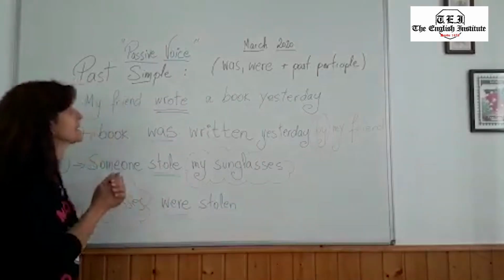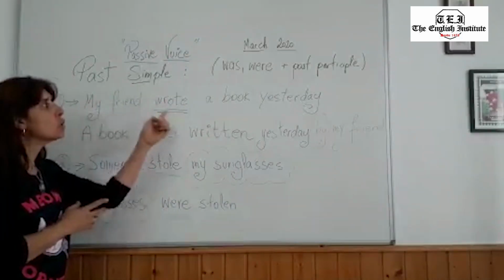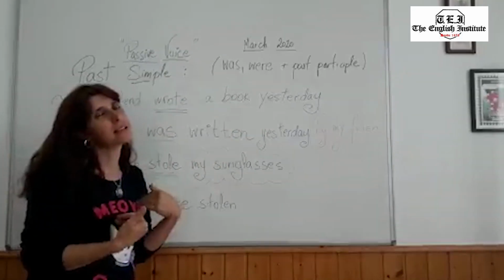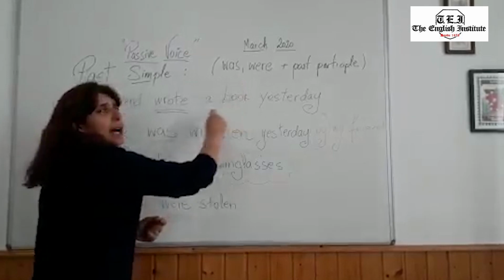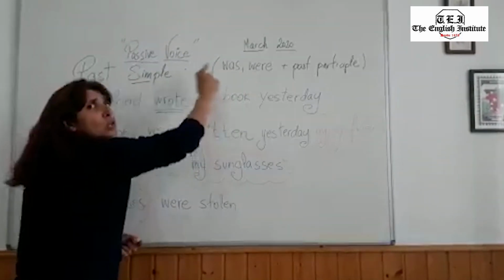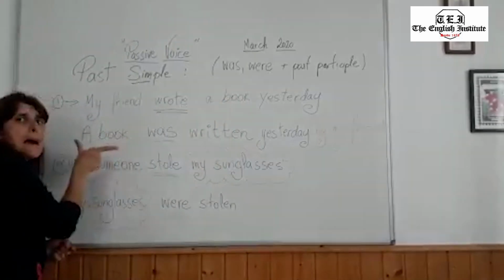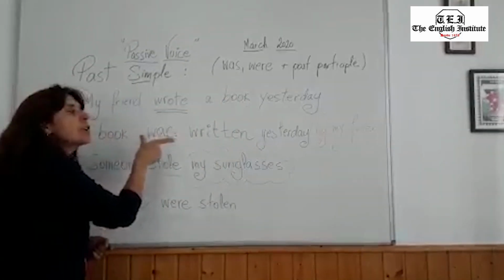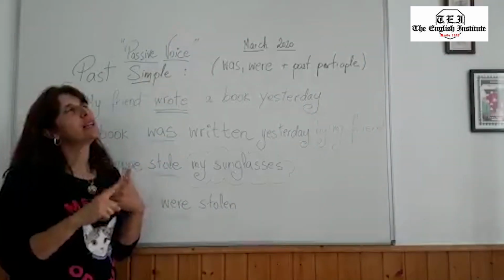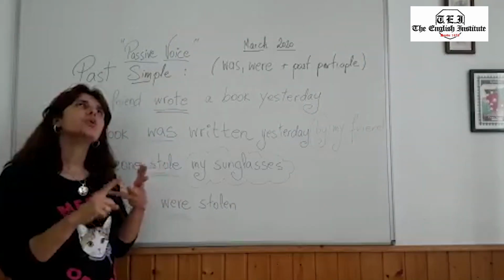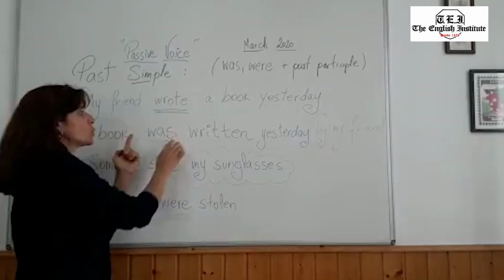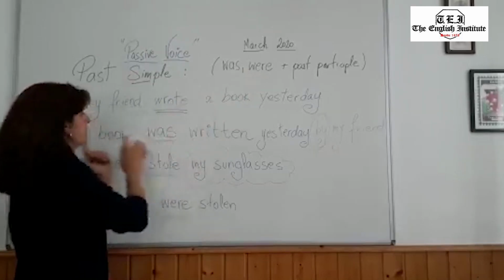Let's have a look at an example here. My friend wrote a book yesterday. As you can see, the word wrote is in the past. So always you have to have the new subject, whatever is after the verb. In this case, the new subject is going to be a book. Okay? And then you have to think about book. I, you, he, she, it. We, you, they. Oh, book is it. So after a book, I need to use was, never were. Okay? So a book was.